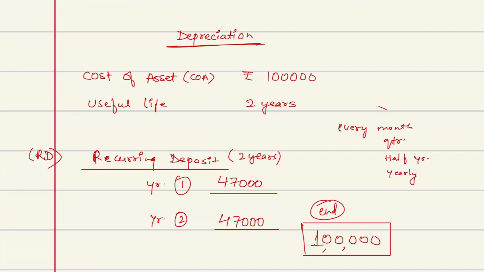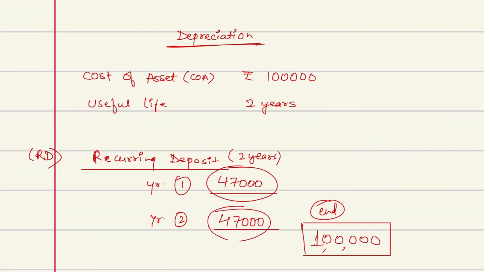Any frequency you can select. But let's say we are talking about a yearly frequency. So the bank is saying deposit 47,000 in the first year and 47,000 in the second year. On the first year, I will give you an interest of, let's say, let me calculate.